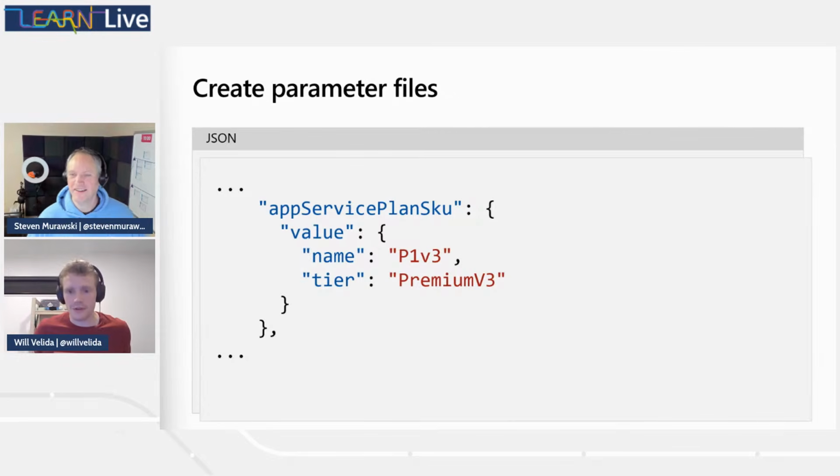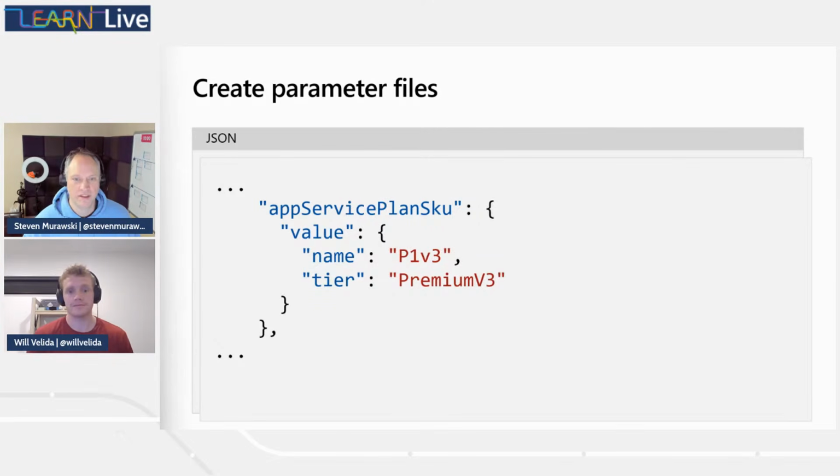Yeah, it is. If you're coming from an ARM background, one of the best things about your existing environments is that you don't have to change everything. If you'd like to move from ARM to Bicep, all you need to really change is your Bicep templates. And there are commands that we can use to decompile our JSON code into Bicep code. And we can just leave our parameter files as they are. So if you're coming from an ARM template background, you can just leave these parameter files alone and essentially just focus on your Bicep templates, which is really cool.